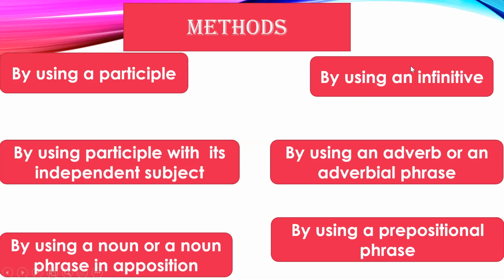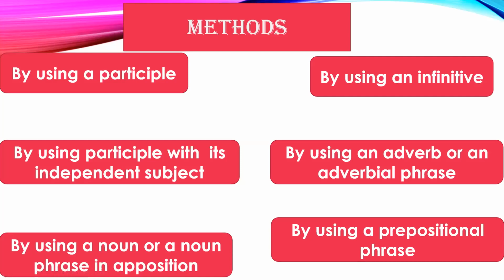By using an infinitive: an infinitive is to plus a verb, like to go, to see. And the next method is by using